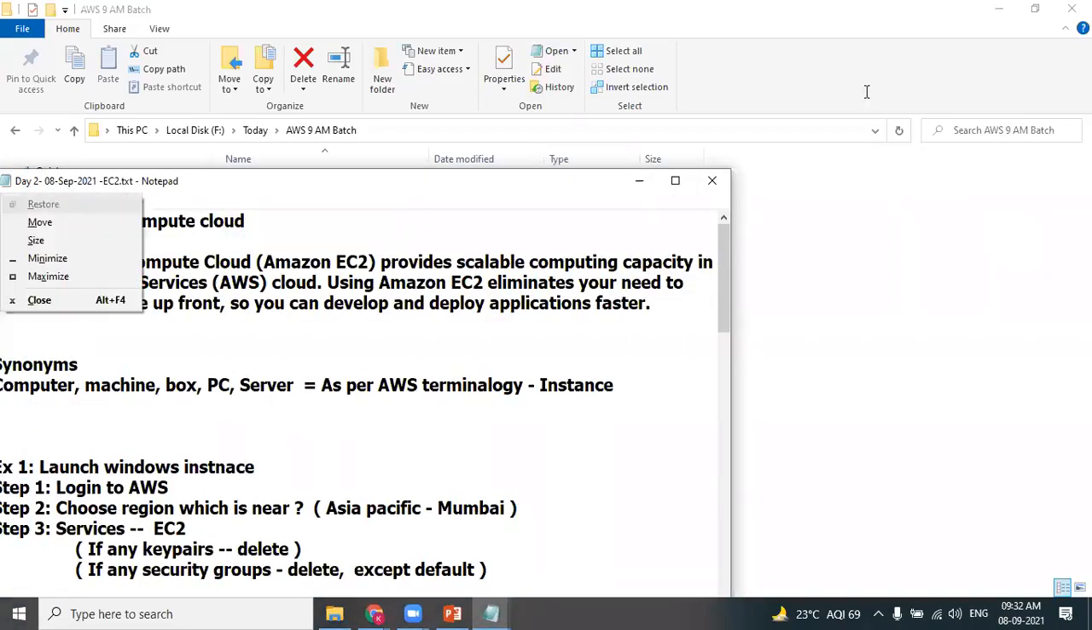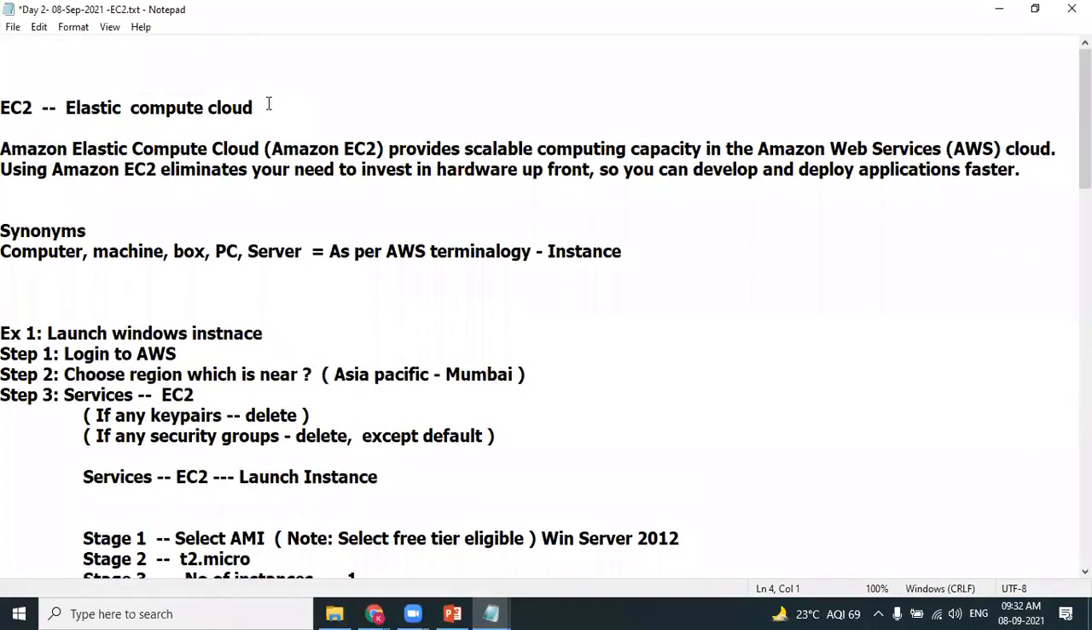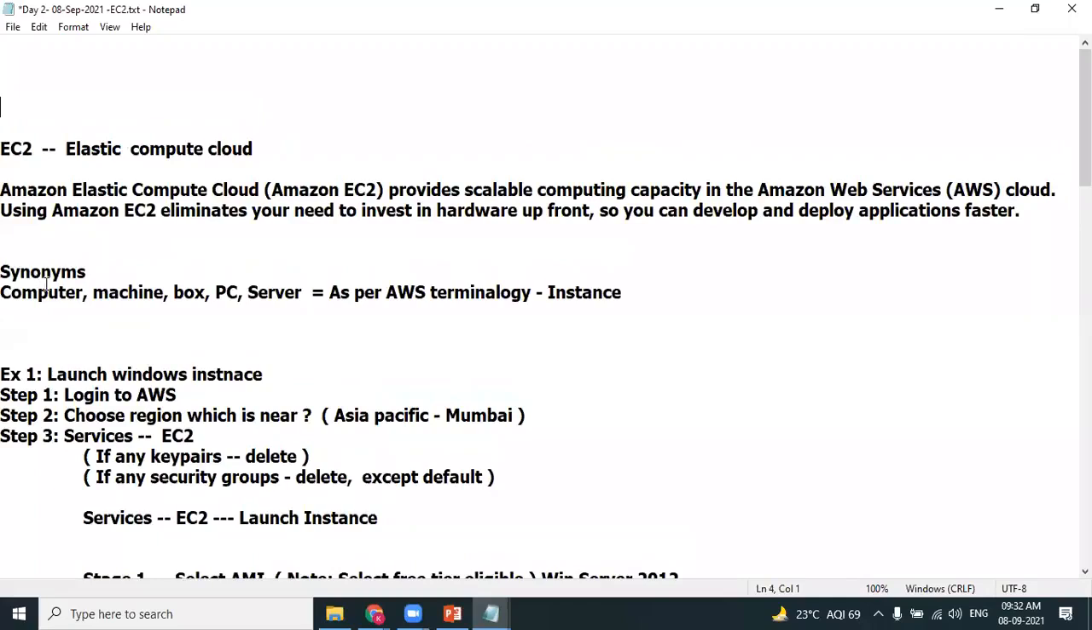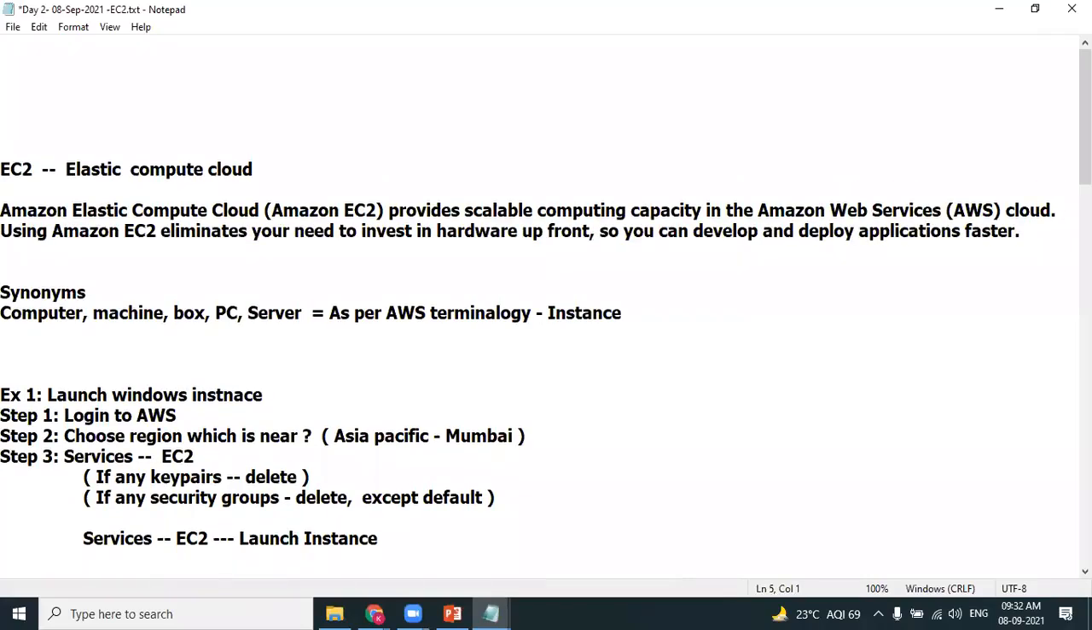EC2 stands for Elastic Compute Cloud. Look at the definition AWS gives. Amazon Elastic Compute Cloud, that is EC2, provides scalable computing capacity on AWS. Using EC2 eliminates the need to invest in hardware upfront. You can develop and deploy applications faster. So this is what AWS says about EC2.